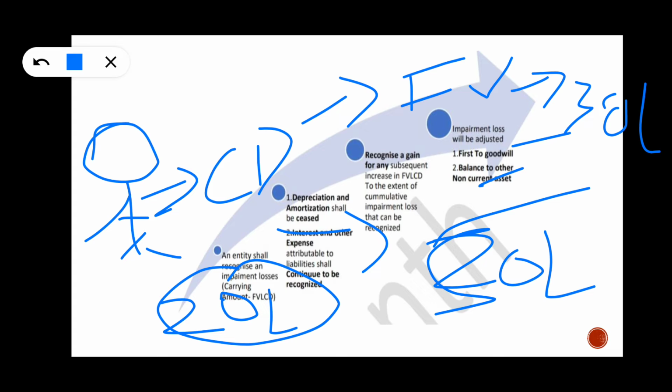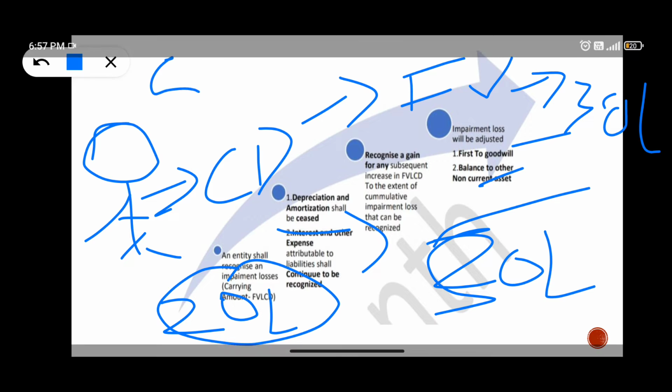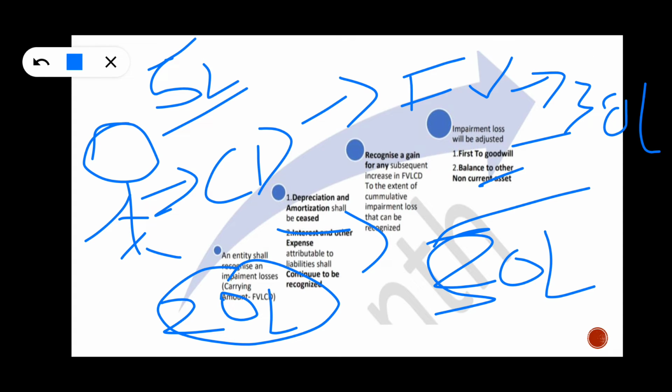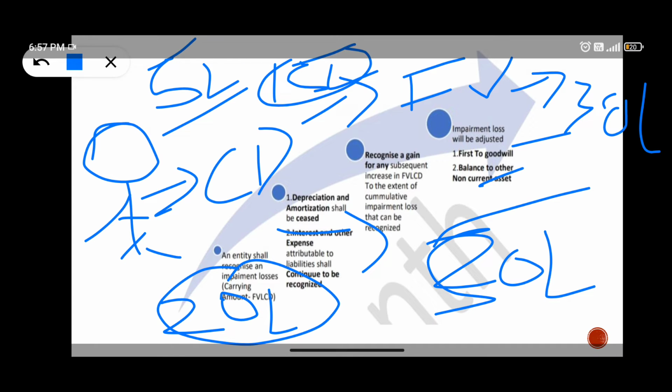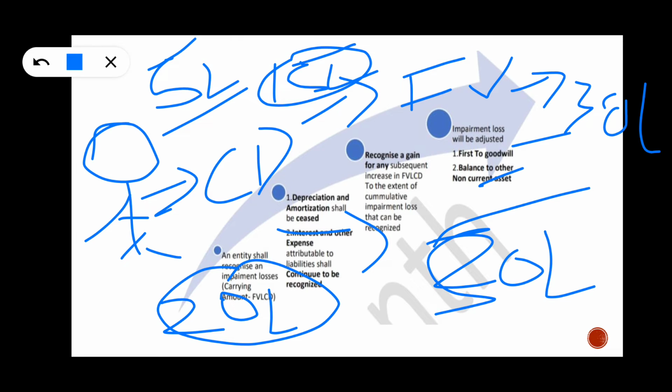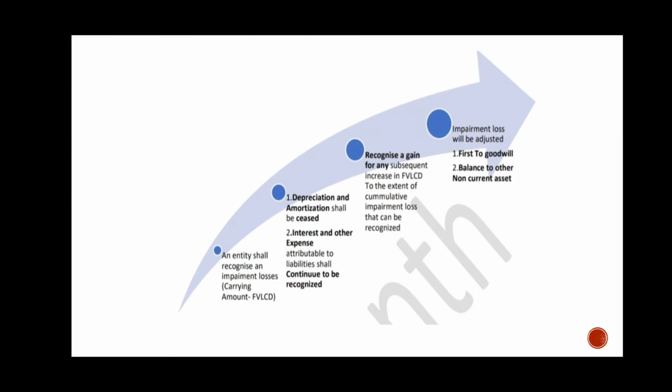For example, goodwill is 5 lakhs. So of the 20 lakhs recognized, 5 lakhs is booked against goodwill and the remaining 15 lakhs will be adjusted against non-current assets. For example, he has land and building of 10 lakhs each, so in the ratio of carrying amount, 7.5 lakhs and 7.5 lakhs will be distributed.